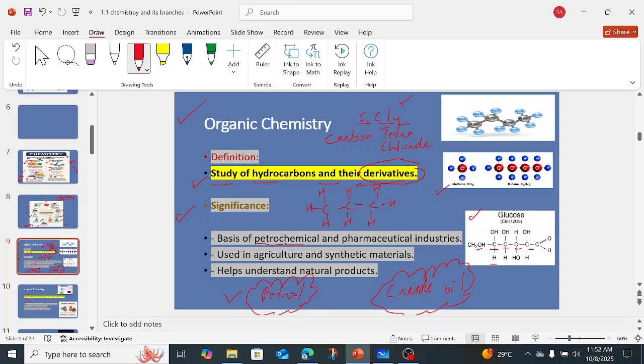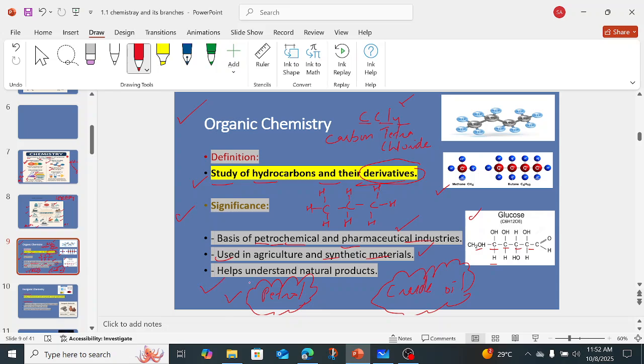Also, have you ever heard about low quality petrol or high quality petrol? We study all these things in the petrochemicals. And pharmaceutical industries means all the medicines that are organic in nature. So when we prepare the medicines in the industry, that would come in the pharmaceutical industries. Used in agricultural and synthetic materials, right? And we know that many fertilizers are organic in nature as well. And the synthetic materials, for example, if we want to synthesize polymers, we can also synthesize them in organic chemistry.